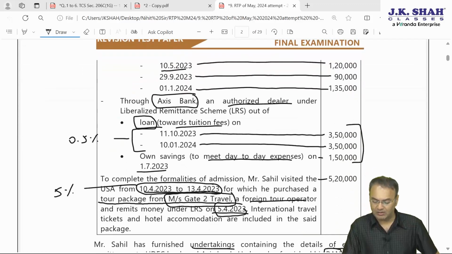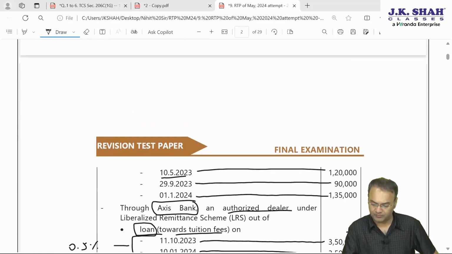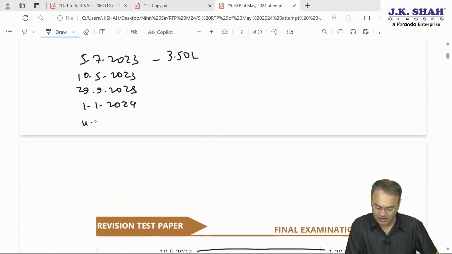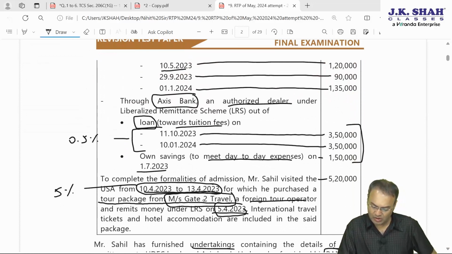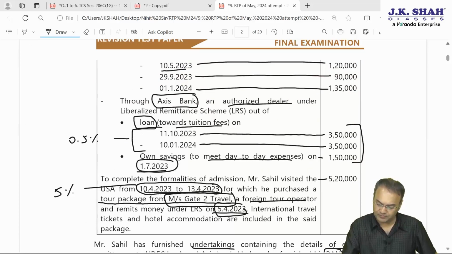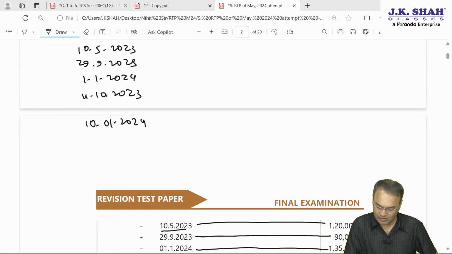Then 3 transactions: 11th October 2023, 10th January 2024, and 1st July 2023.